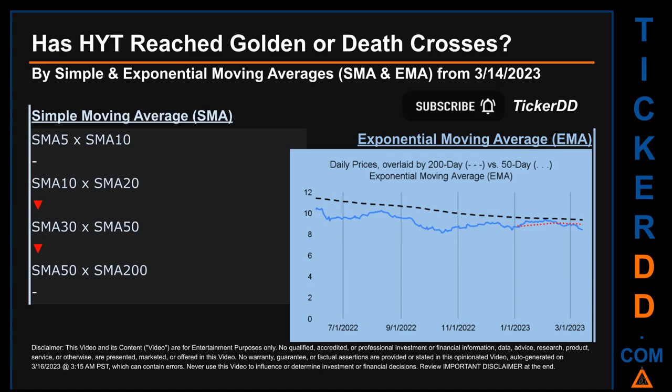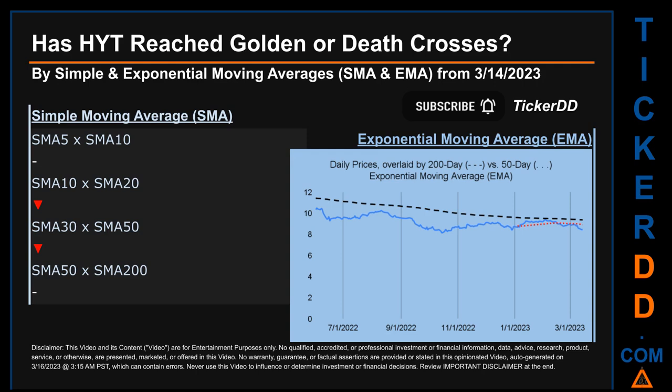Has HYT price reached golden or death crosses? Golden Cross and Death Cross are basic signals that compare average prices across two specified trade day ranges, a short-term versus a long-term range. For example, 5-day versus 10 trade days. Essentially, a Golden Cross is a bullish signal. It appears when a ticker's short-term moving average crosses above its long-term average. Vice versa, a Death Cross is a bearish signal when the short-term crosses below its long-term moving average.